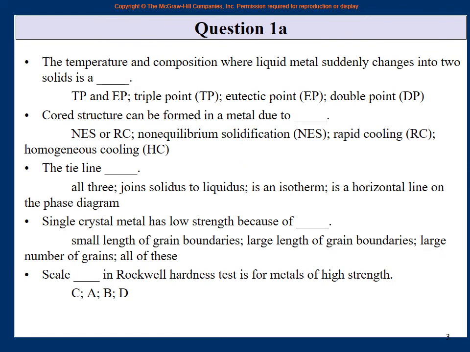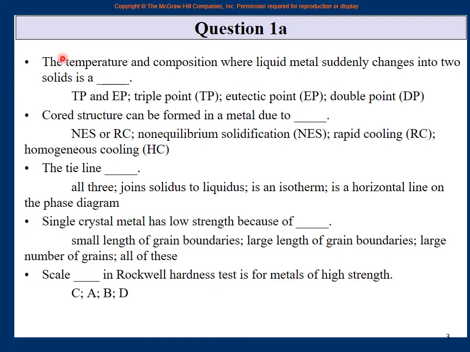So let us begin. I am calling it question 1A. Because it is just the question that we are starting with. Otherwise, it could be any question. It is multiple choice questions.